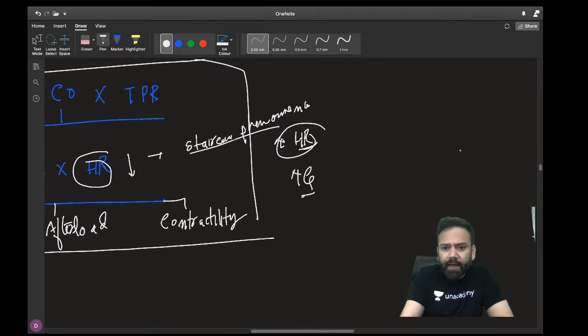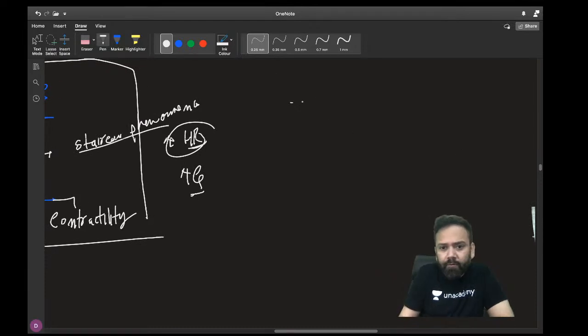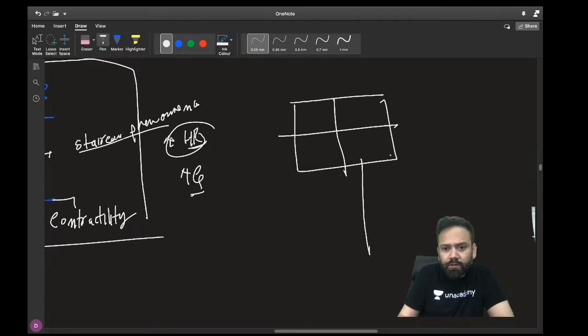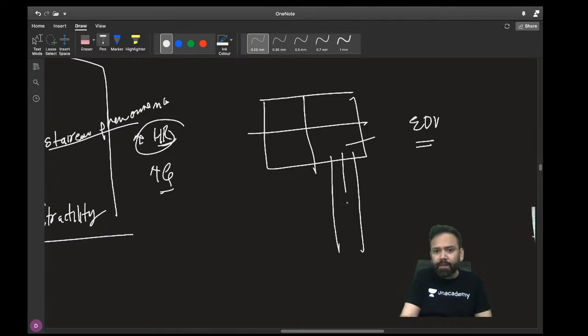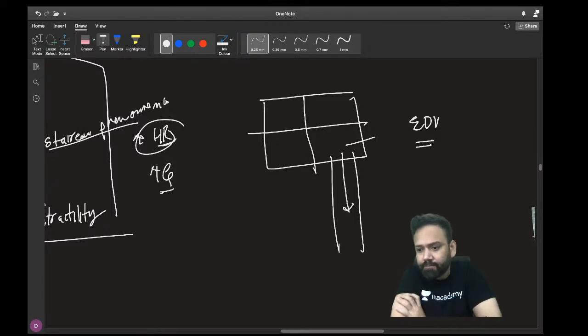And tell me, when there is increase in the heart rate, try to imagine this diagram, diastolic volume will become more or less? More blood will be coming here or less blood?